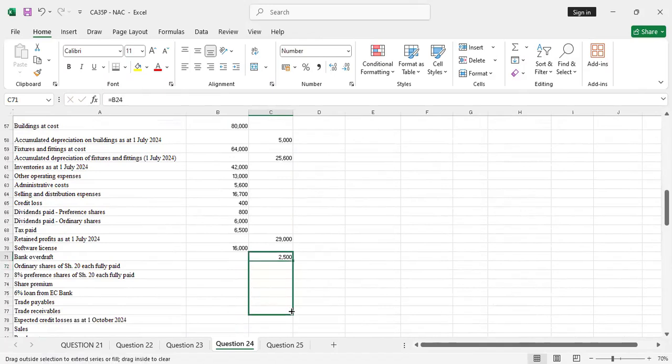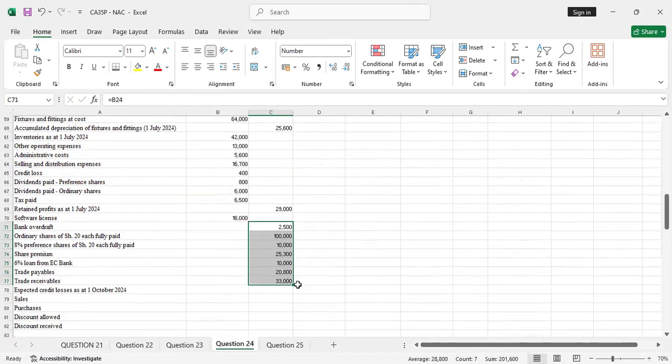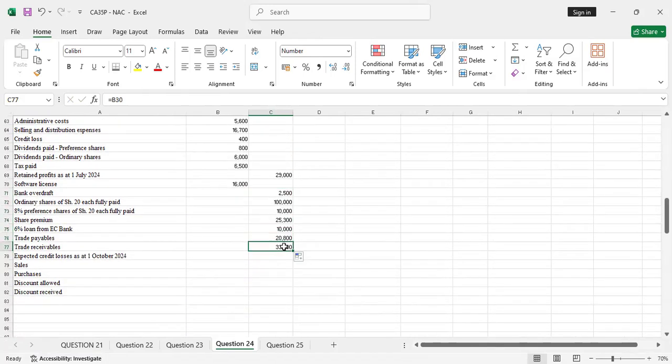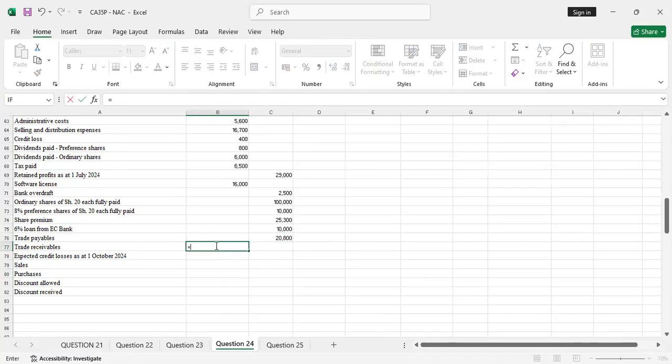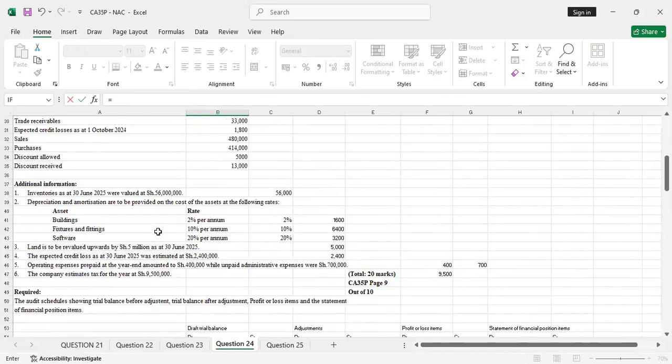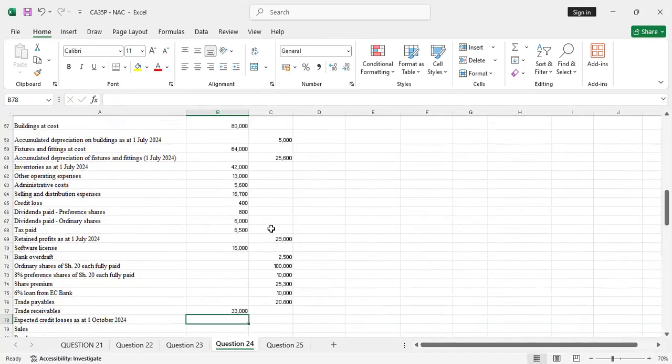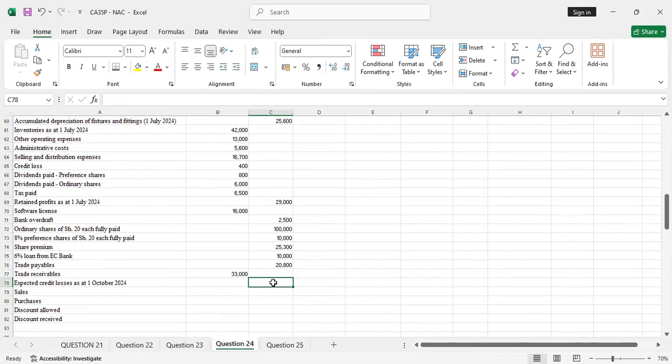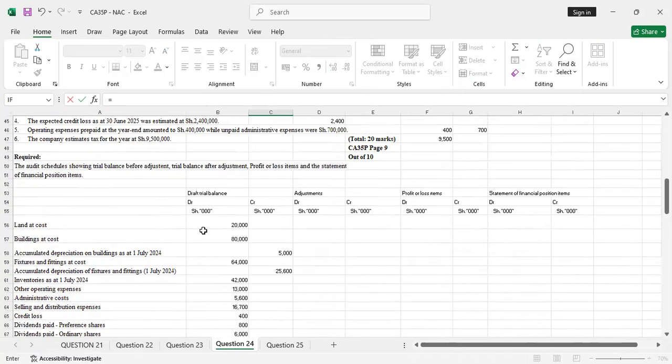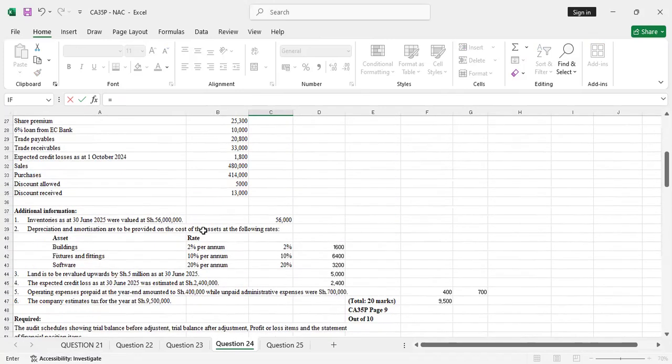Yeah, these other items that follow up to 2,800. This is for trade receivables now here. So up to trade payable, those are the credit side. Then trade receivable as an asset, so we debit it. Trade receivables. Then you have the expected credit loss. That's allowance for doubtful debts. So we credit that allowance.